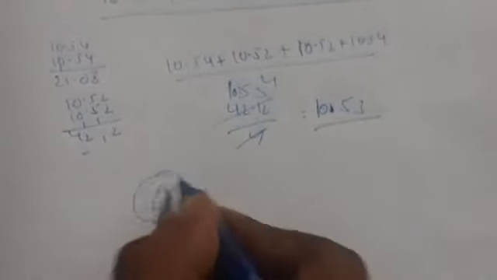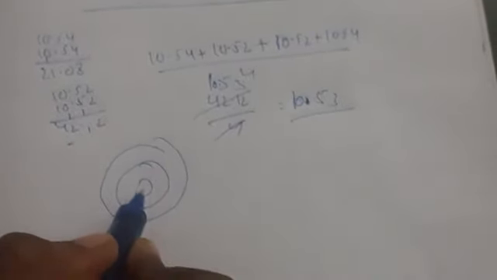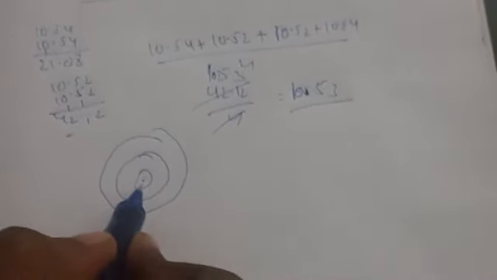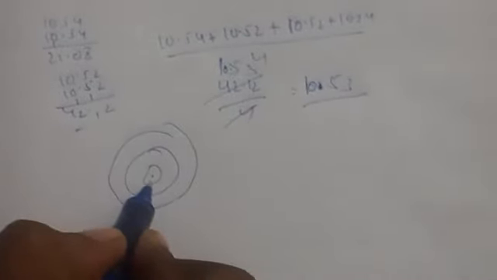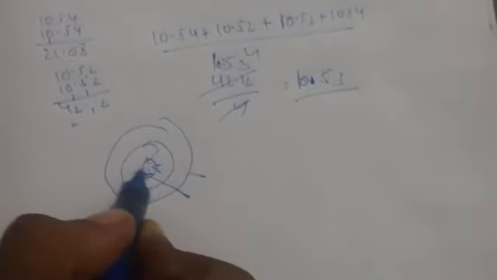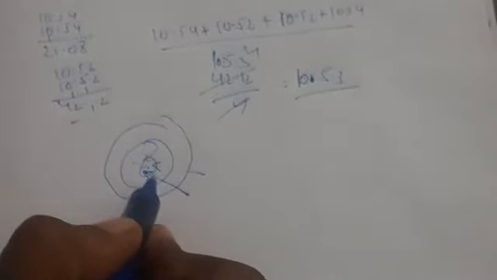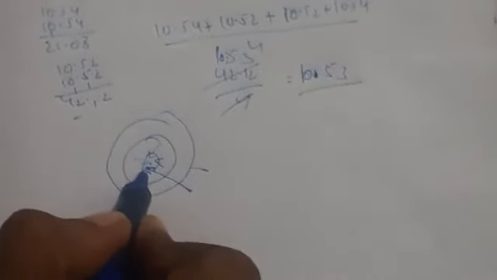For example, take a bow and arrow. Accurate is when the arrow sticks near the middle point. It may not come exactly to the middle, but near to the middle point, right? That we call accurate.